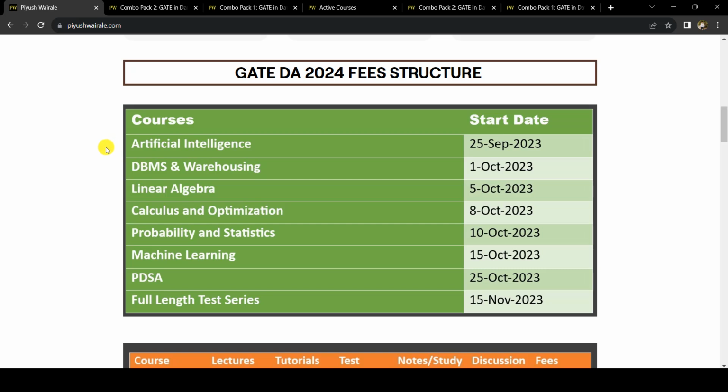Okay, so that's why we are going to continue with the AI part and the DBMS part. At first, we are going to cover all the syllabus of AI and DBMS, which will be basic to intermediate level, but we are going to complete the whole syllabus. Based on that, you will get the questions also.